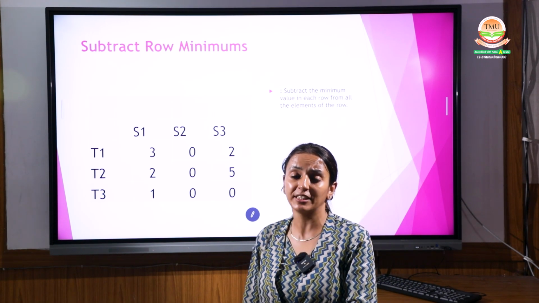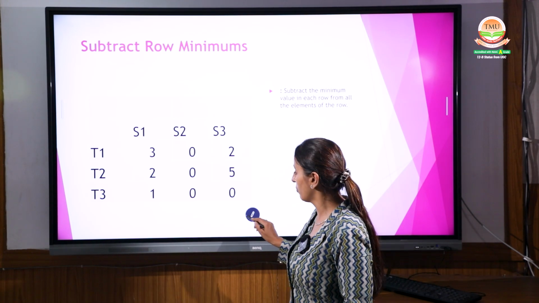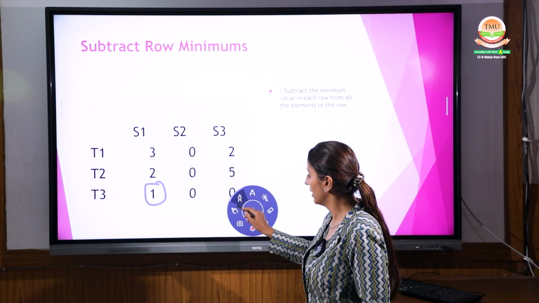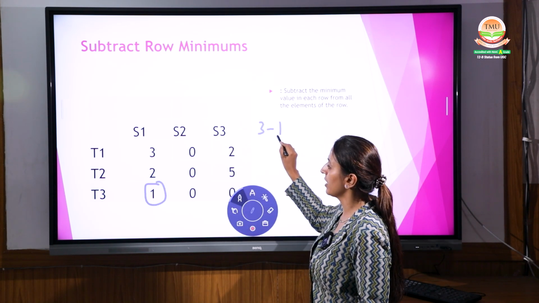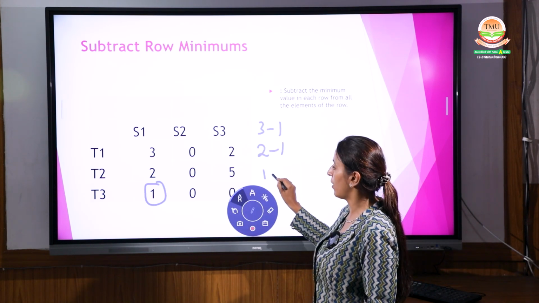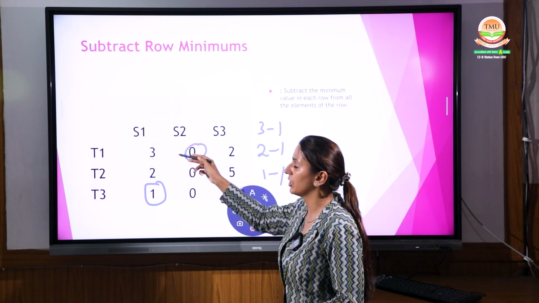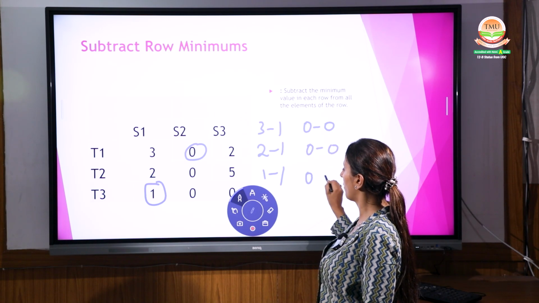Now go to the second step, column reduction. Select the smallest element in the first column, which is 1. Subtract it: 3 minus 1, 2 minus 1 and 1 minus 1, right? In the second column the smallest is 0, so 0 minus 0, 0 minus 0, 0 minus 0.